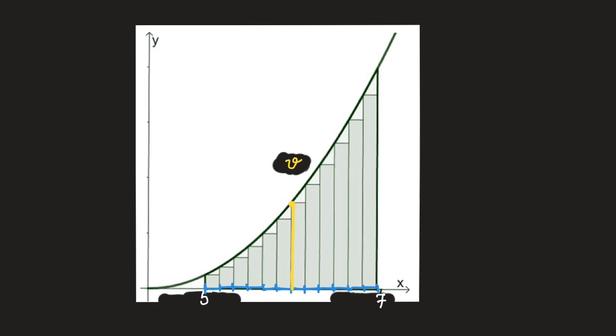So we can think of the graph as approximately horizontal over this tiny time interval. Thus, from our previous discussion, we know that the total distance traveled during this tiny time interval is going to be approximately equal to the area of this rectangle.